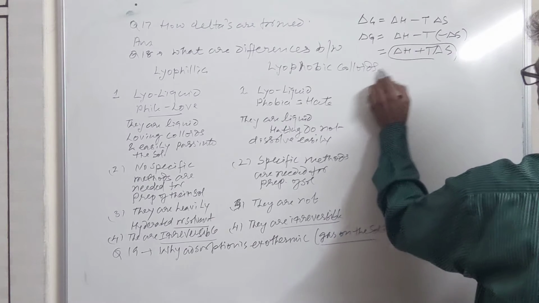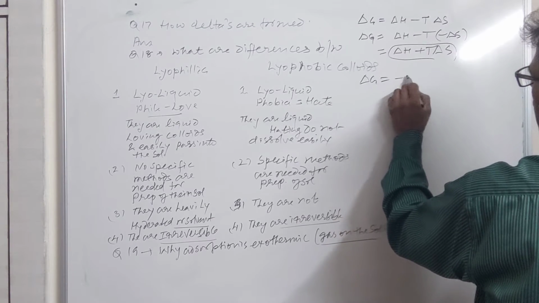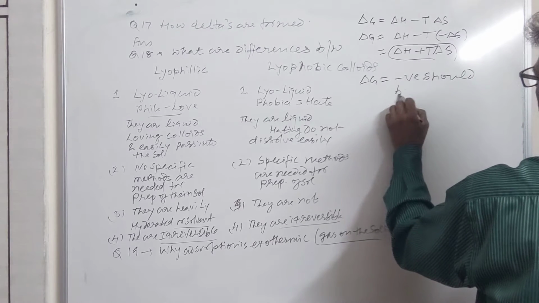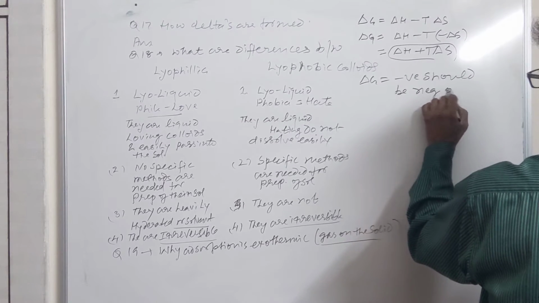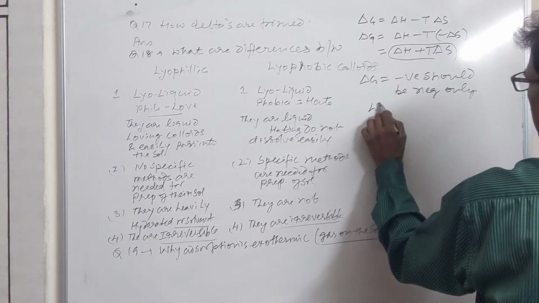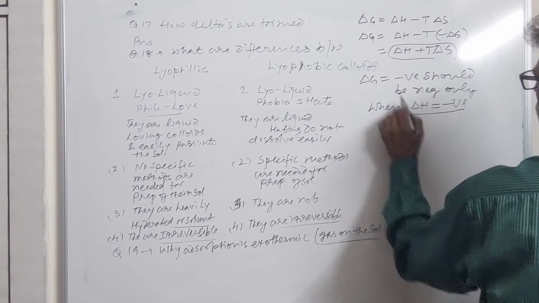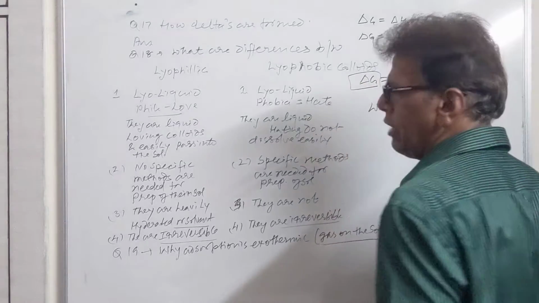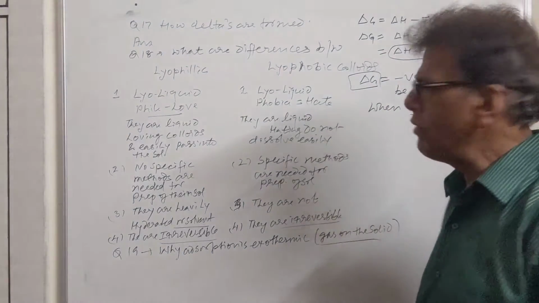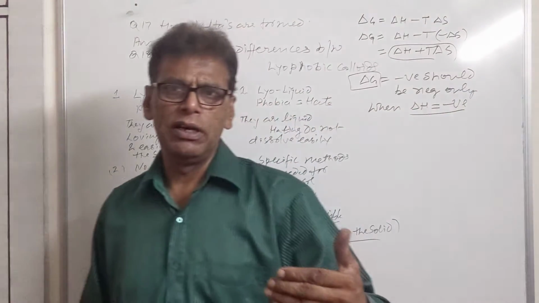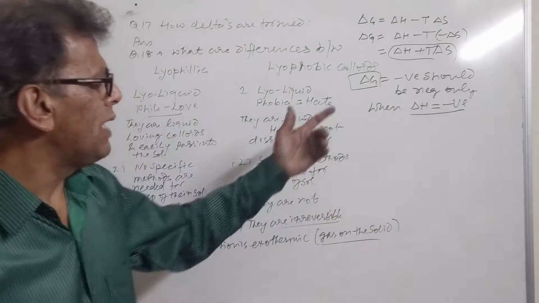Now, if adsorption has to take place, delta G should be negative. It should be negative only when delta H is negative. अगर delta H negative होगा only then delta G will be negative. So when delta H is negative, delta G would also be negative and adsorption will take place. Now we can prove why delta H is negative here.